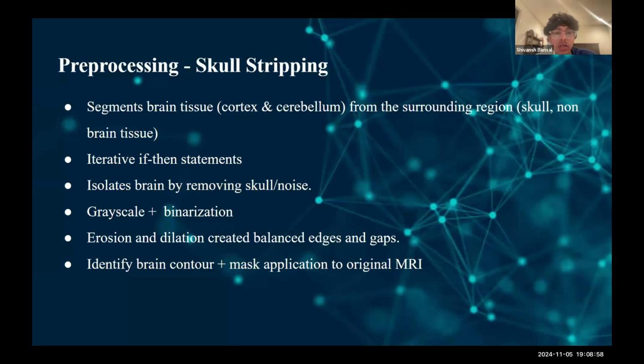So to skull strip, the image was first binarized with adaptive Gaussian thresholding. Then two images were created to overlay on each other to determine the final edges for contouring. One mask was created through erosion, so taking away at the edges and removing noise, and the other through dilation, preserving details and general shape. Contouring is plotting the outlines of segmented images. We overlaid the two masks by weighing them differently with a 70 and 30 split, and it created an image with a good middle ground, enough edges and gaps, thus maintaining the original picture's general contour with a good level of detail and not too much noise.